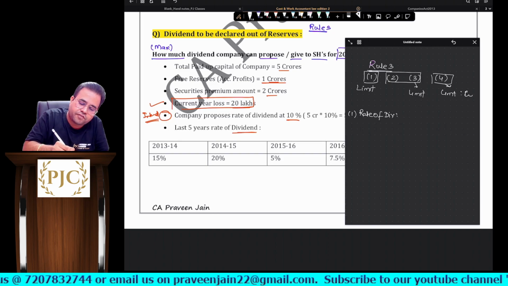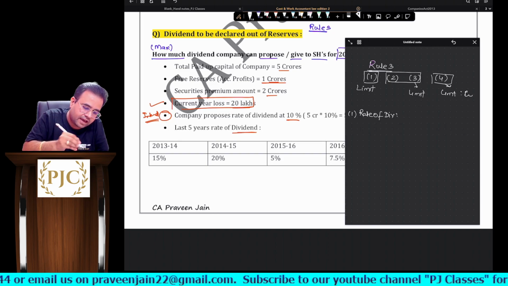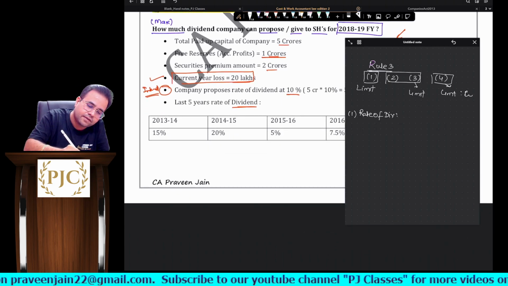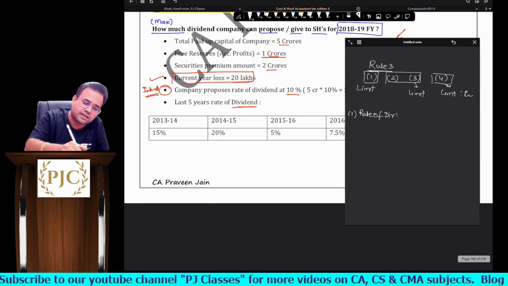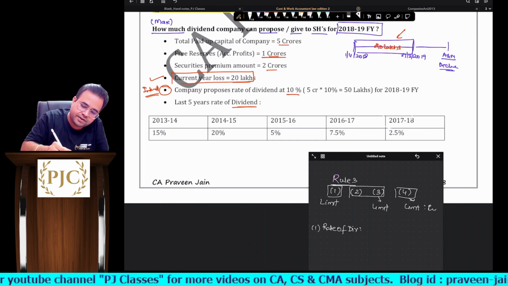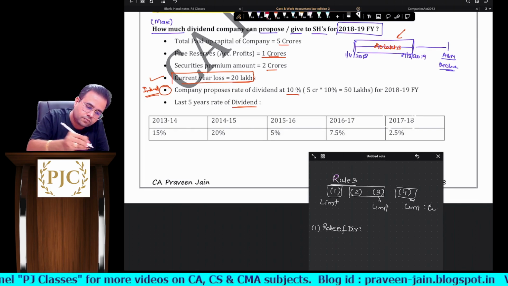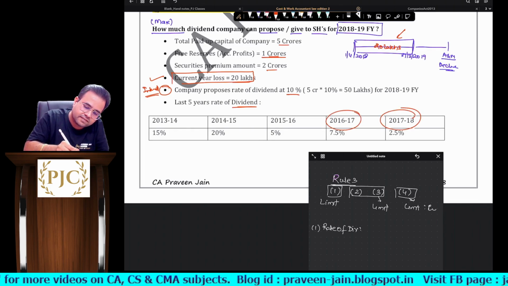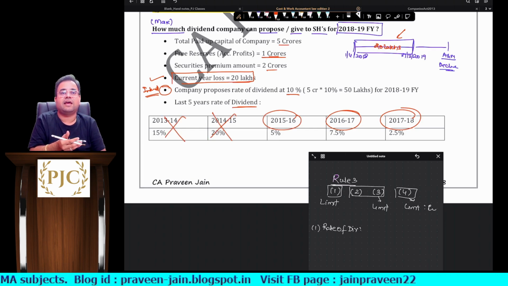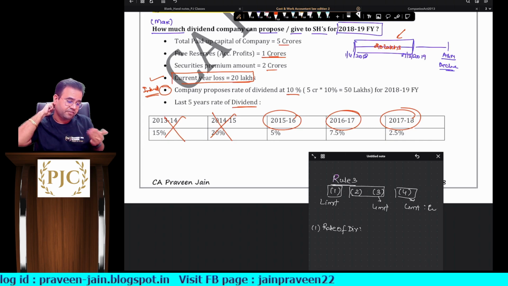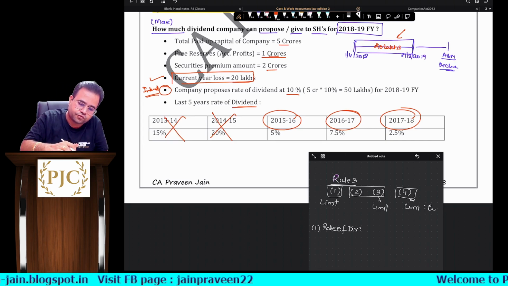So what we have to do: current financial year. What is the current year, sir? 18-19. So we have to consider the last 3 years: 17-18, 16-17, 15-16. Whatever is given for 14-15 and 13-14 is of no use.